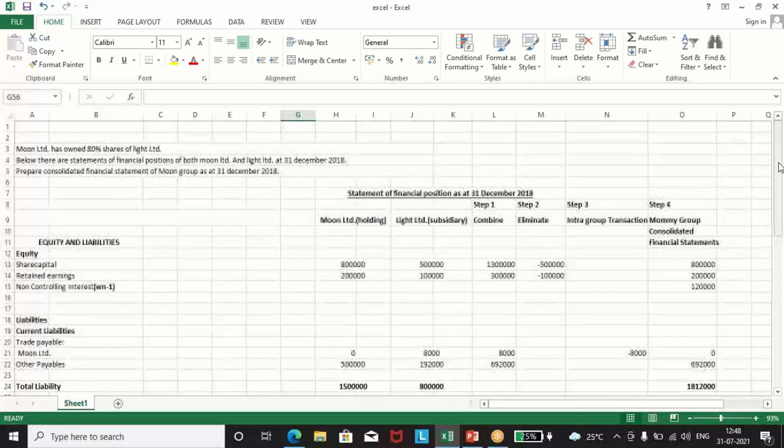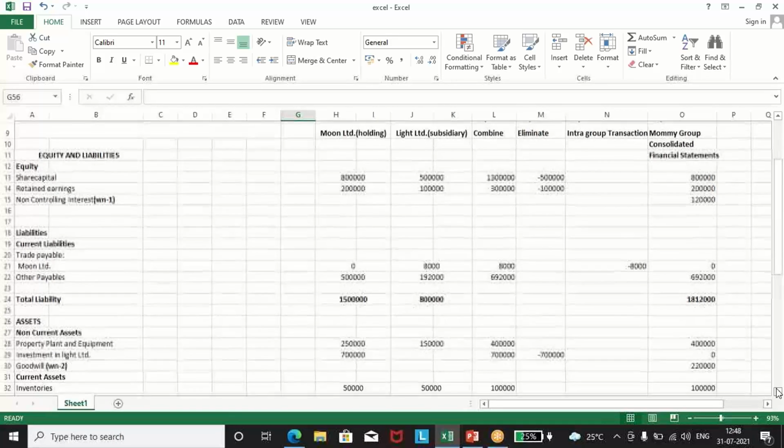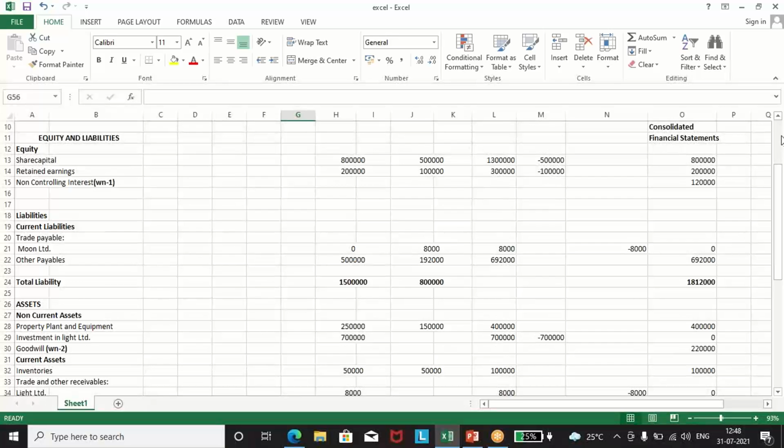Now we'll see how to do the consolidation. Firstly, we'll add the line by line items. Step 1 is combine. So we have just added all the items. 8 lakh plus 5 lakh is 13 lakh. 2 plus 1 is 3 lakh 8,000. 5 lakh and 1 lakh 92,000 is 6 lakh 92,000. So the first step is we have just added all the items.